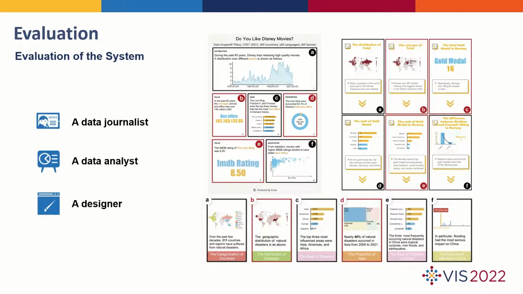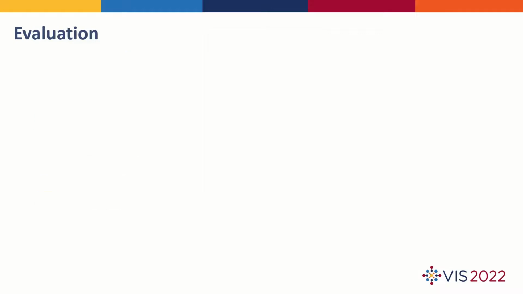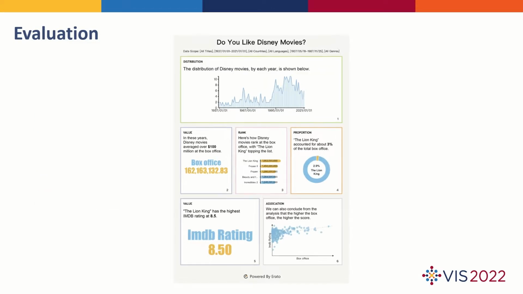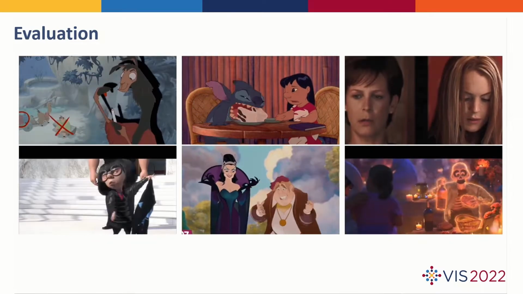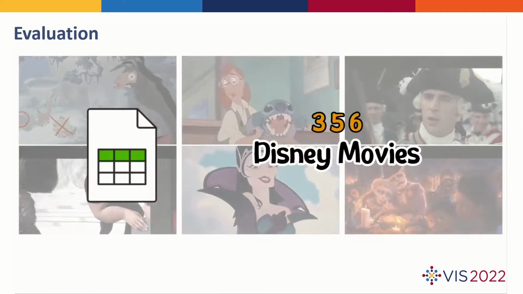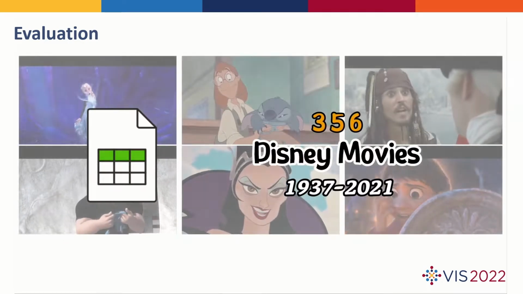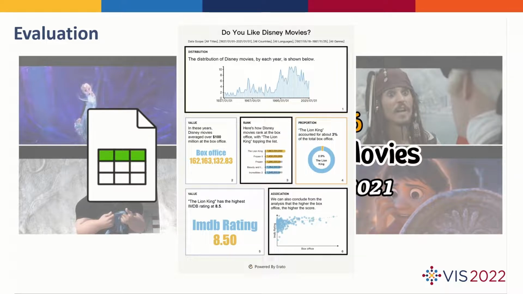To further evaluate the usability of Erato, we conducted an interview with 3 domain experts and asked them to make the data stories shown on the right. Let's take one as an example. It is a data story about Disney movies from 1937 to 2021. It contains 3 keyframes imported by the user and the 3 corresponding interpolated facts generated by our technique.